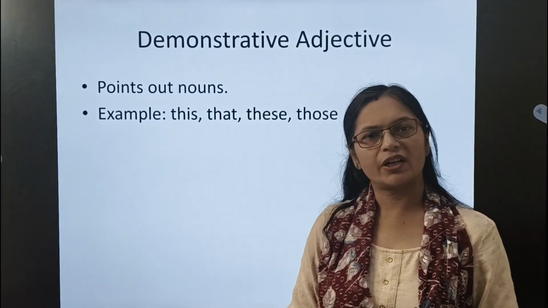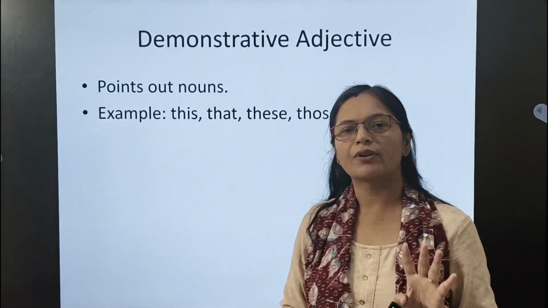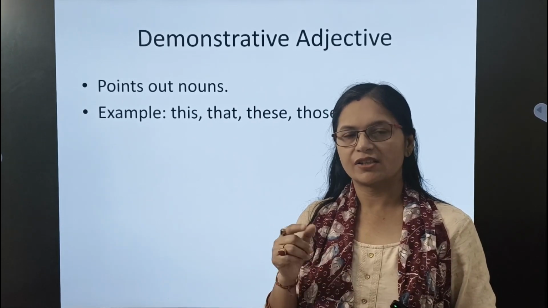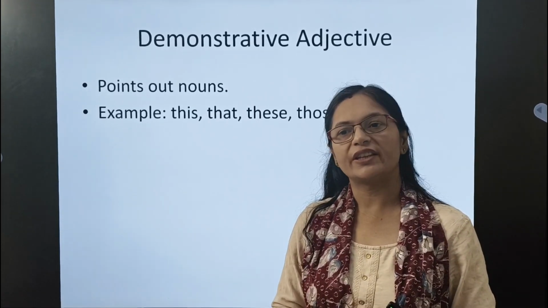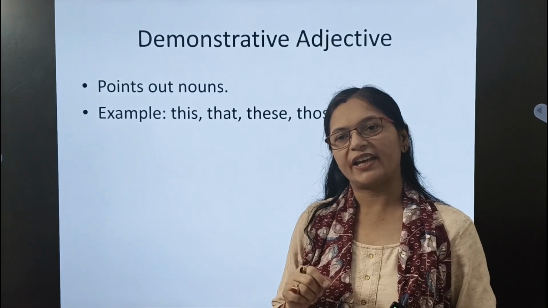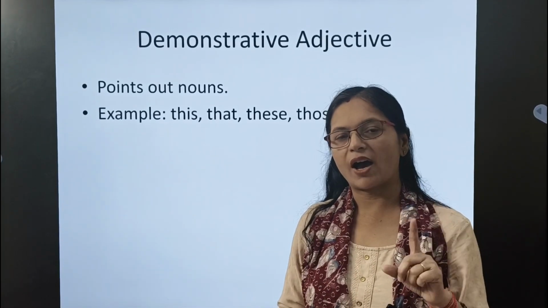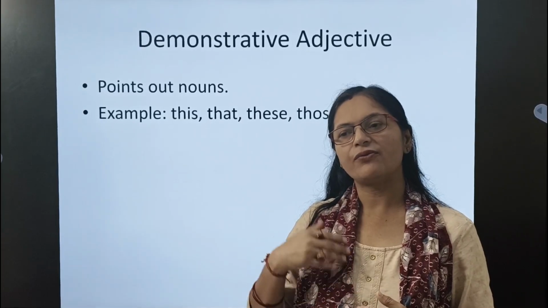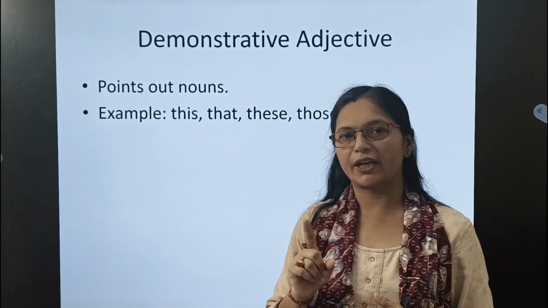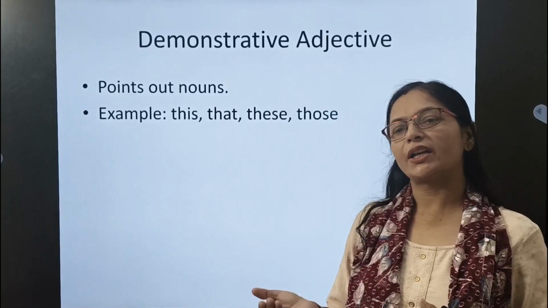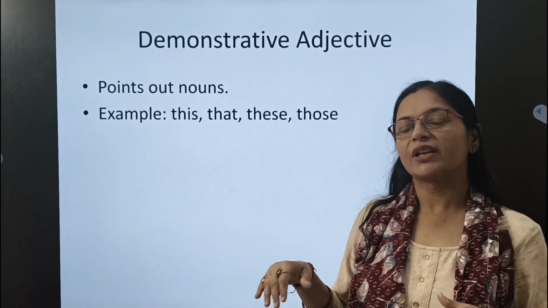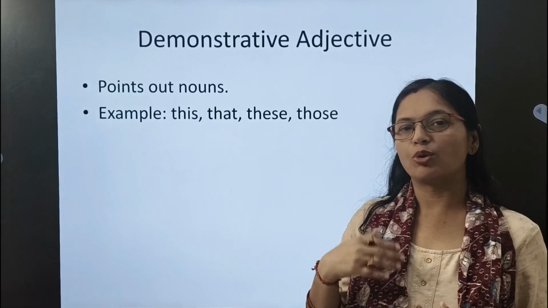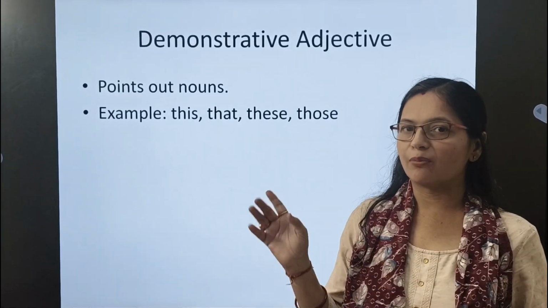Next one, demonstrative adjectives. So we have 4 demonstrative adjectives. What are they? This, that, these and those. So when to use this? When only one is there and near to you. When to use that? When far away from you and one in number. When more than one in number but very near to you, then it will become these. And when far away from you and more than one in number, that will become those.